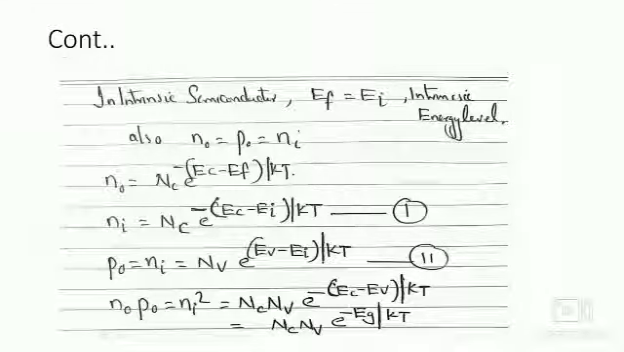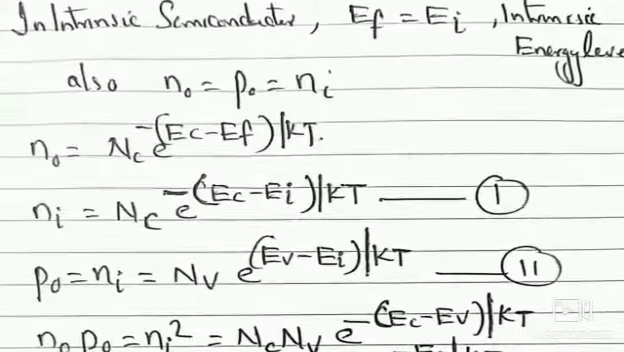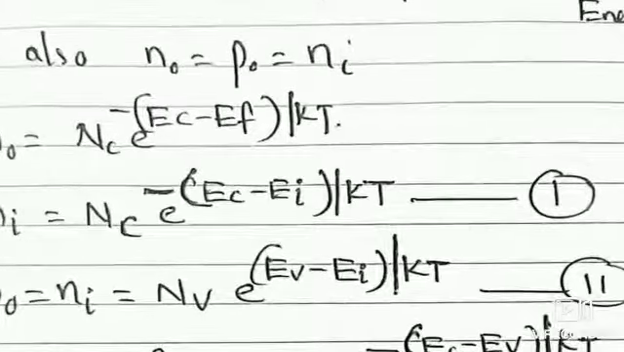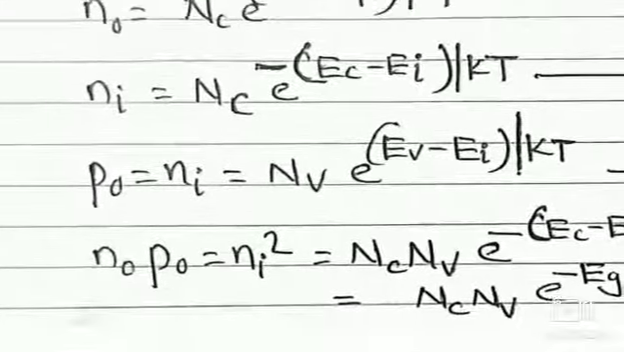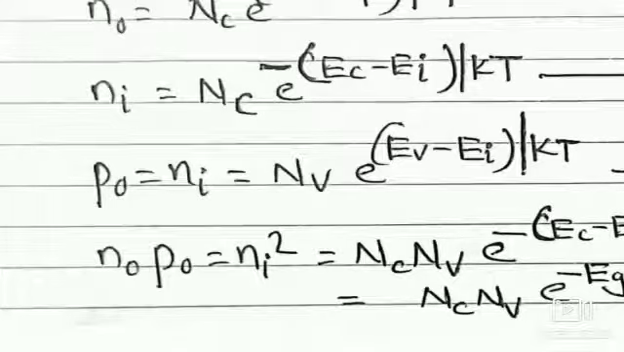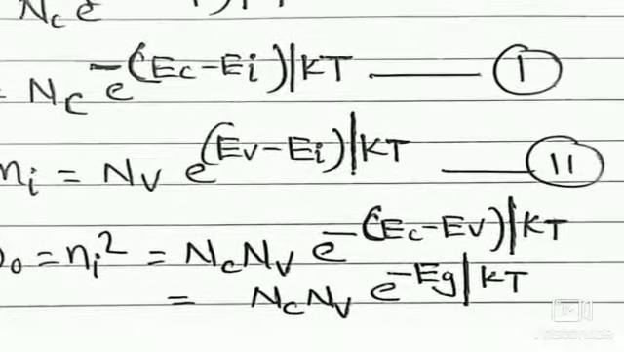n0 equal to Nc e to the power minus of Ec minus Ef by kT. Referring to this equation, substituting n0 as ni and Ef as Ei, assuming it as an intrinsic semiconductor, the equation turns to n0 equal to ni equal to Nc e to the power minus of Ec minus Ei by kT. Similarly, you can write the p0 expression, equal to ni equal to Nv e to the power Ev minus Ei by kT.